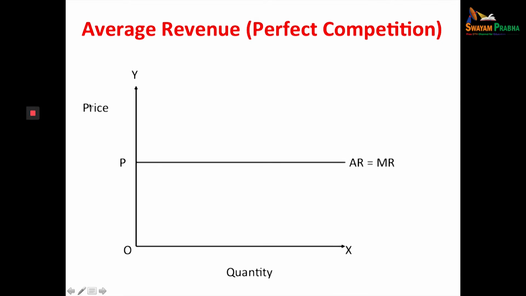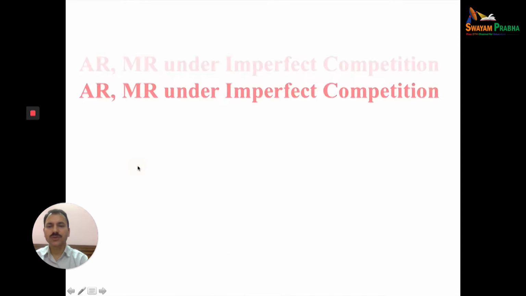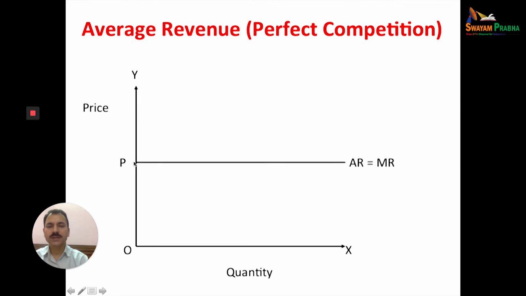On the x-axis we have the quantity and on the y-axis we have price, and this P is the average revenue curve. In case of perfect competition, when products are homogeneous in nature and firms are price takers, not price makers, the revenue curve will be horizontal to the x-axis. Here the price is 10 for each quantity. OP is the price. AR is equal to MR. Average revenue is equal to marginal revenue.